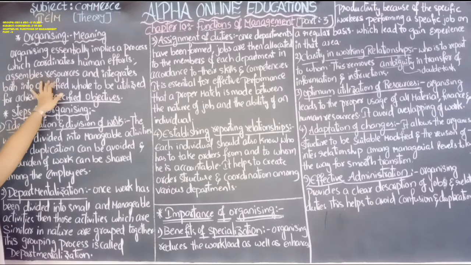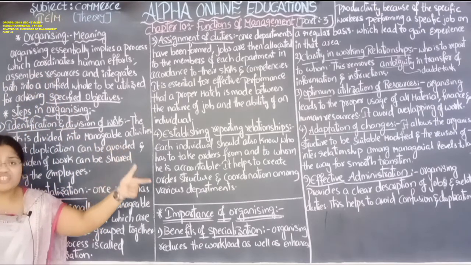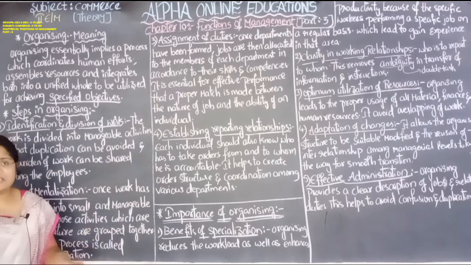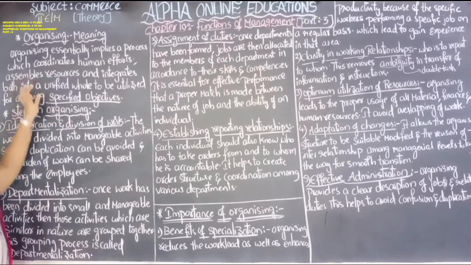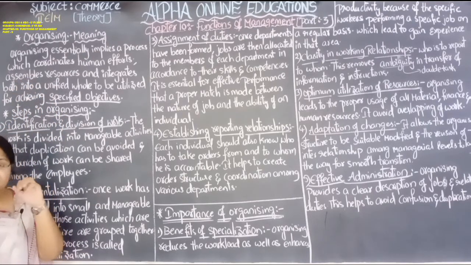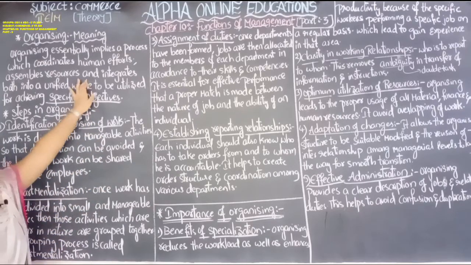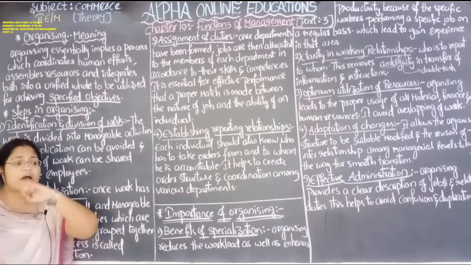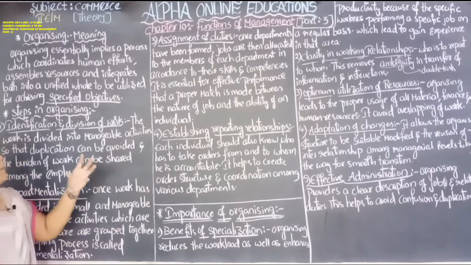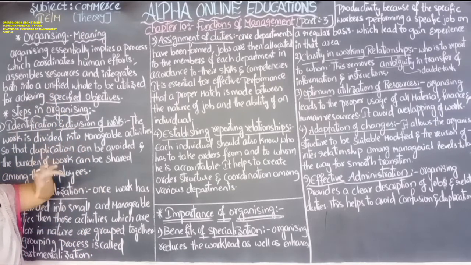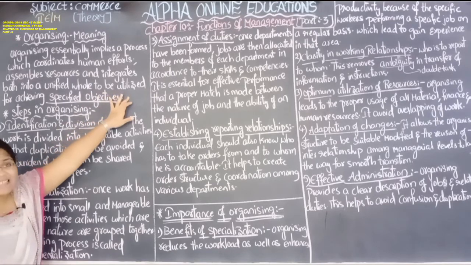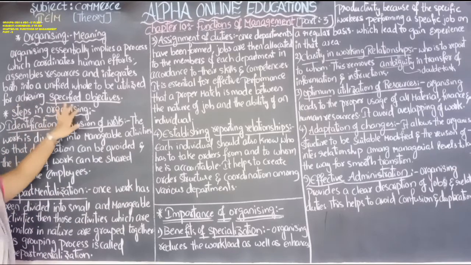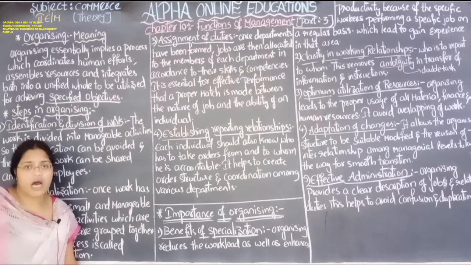So it assembles the resources. We need human resource, financial resource, management resource. Yes, all the resources, whatever the resources we require, those all resources we have to assemble. Assembling means gathering and integrates both into a unified whole. Integrating means combining these all into a whole, okay, combining it totally into a whole so that we can utilize that whole in order to achieve the specific objective of our business organization.